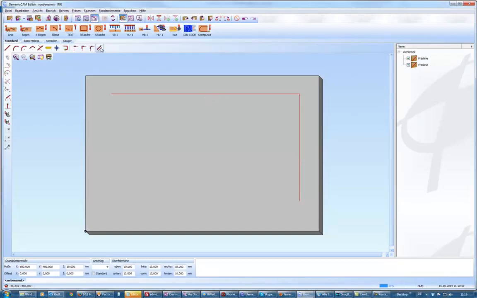Well, now I can use the parallels element, and I click here and I click here. So I created two lines, and these two lines I have to cut away in this way.